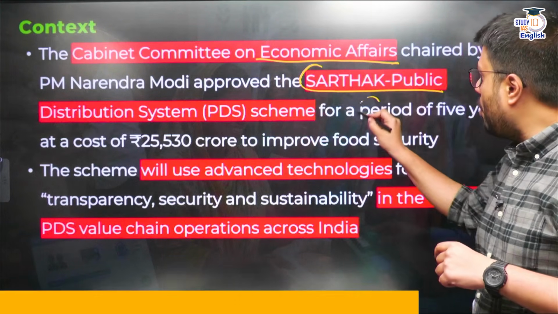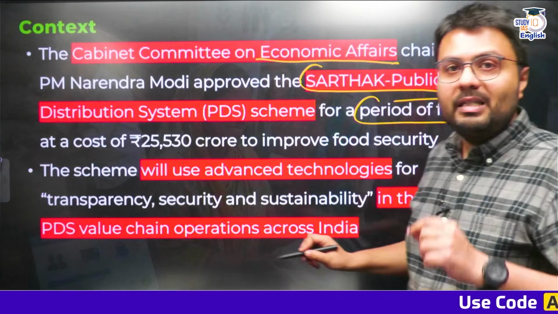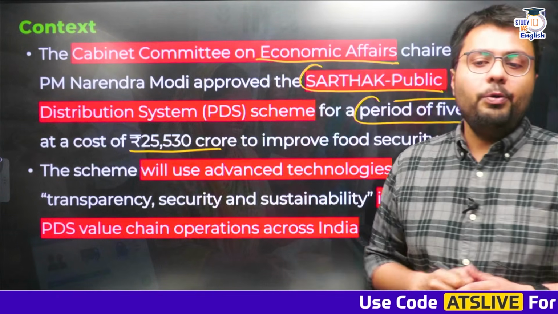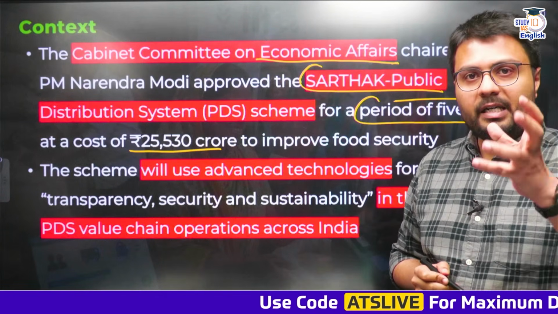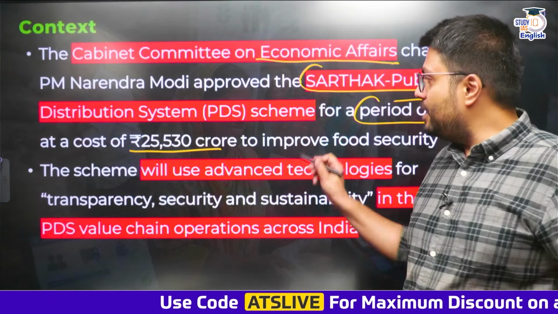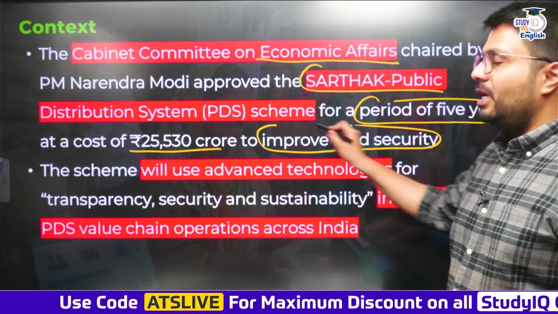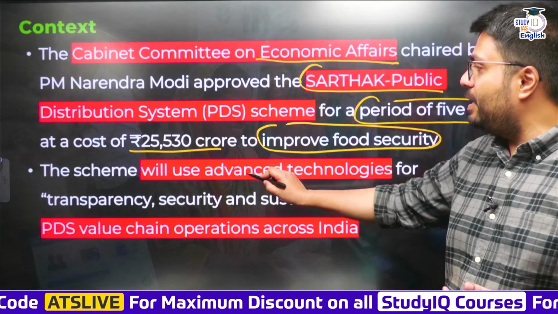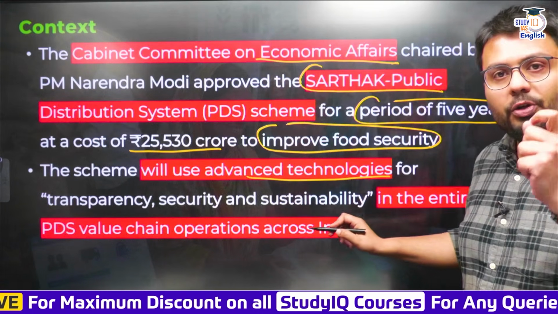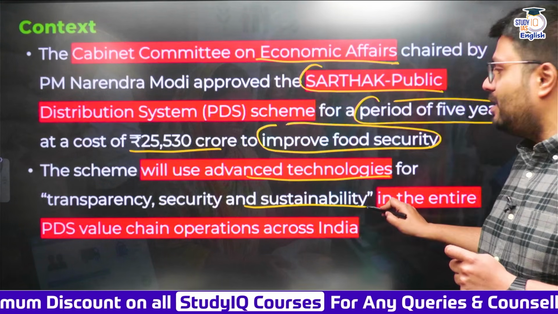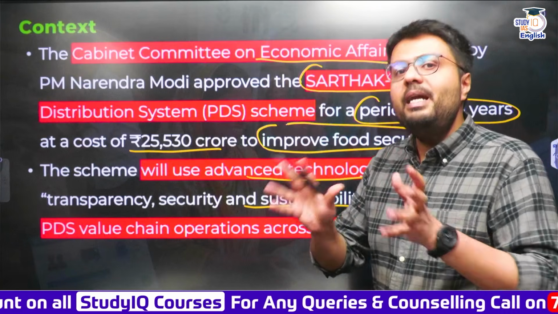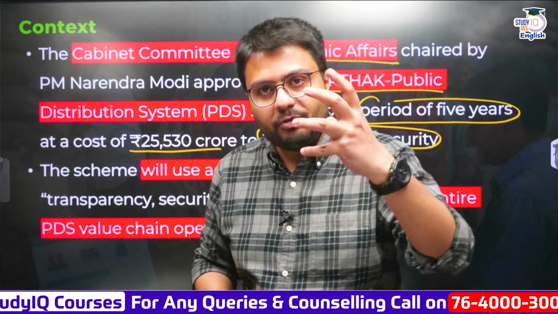And this scheme will go on for a period of 5 years and the government has allotted a budget of more than 25,000 crore. Now the intention of this scheme is to improve the food security. How will it improve the food security? It will use advanced technologies to ensure transparency, security and sustainability in the entire PDS value chain. So this is what the scheme is trying to do.